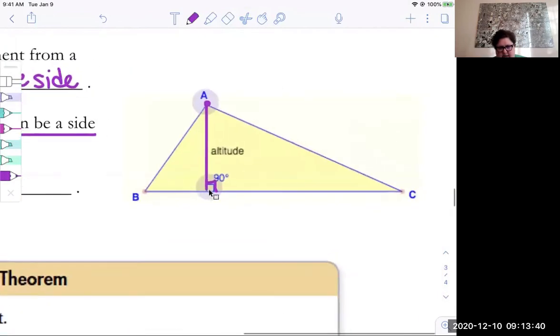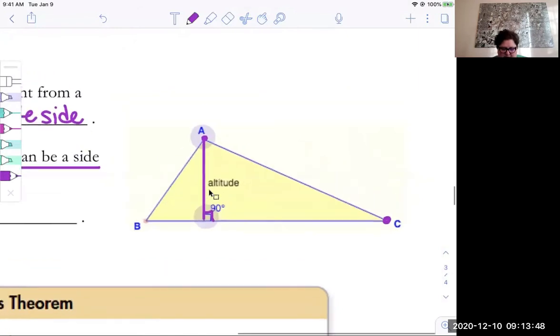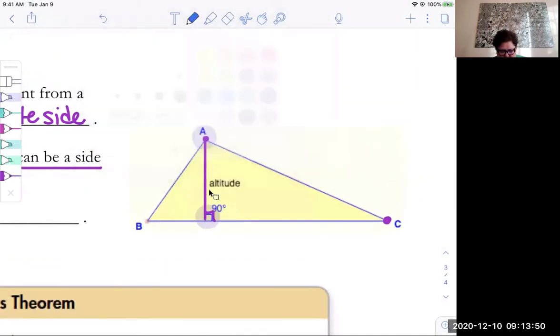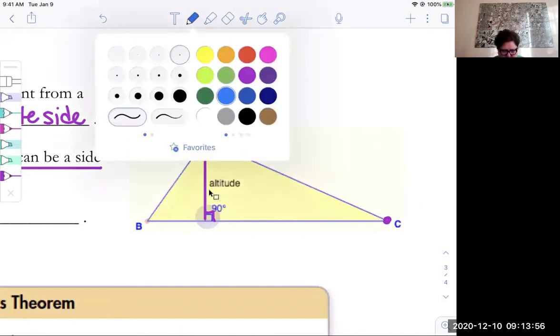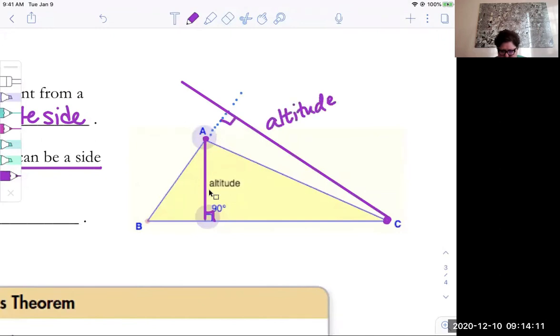So this is an obtuse triangle, it appears. If I wanted to draw the altitude from vertex C, it would need to be perpendicular to the opposite side, which is AB. And for it to be perpendicular, I would need to extend that side out. I'm just eyeballing this to make it look like it's perpendicular. That looks pretty good. And see how the altitude is outside of the triangle. That's happening because it's an obtuse triangle.